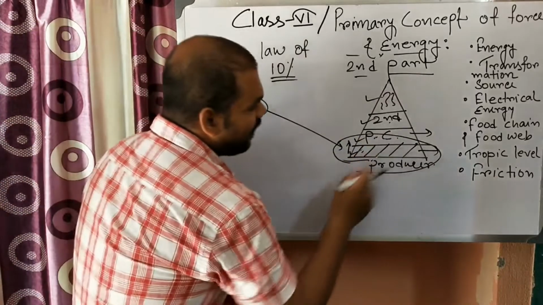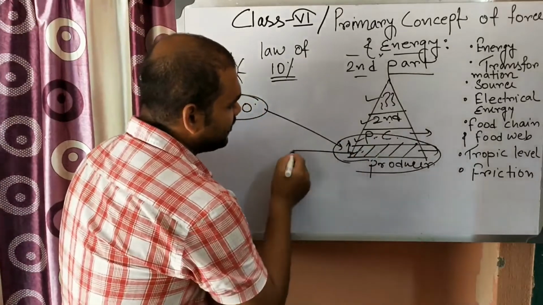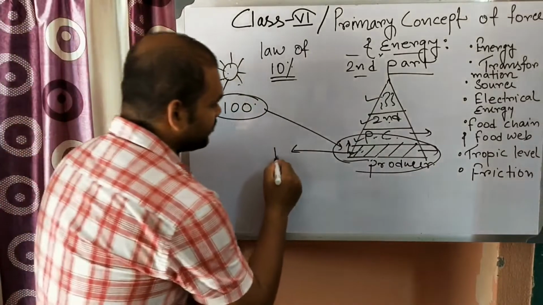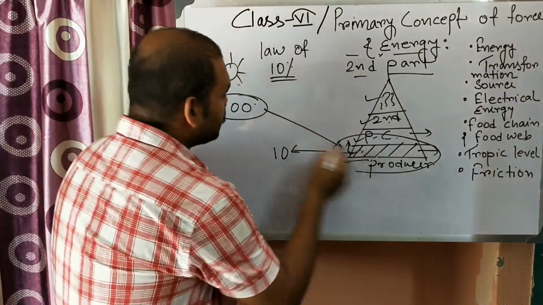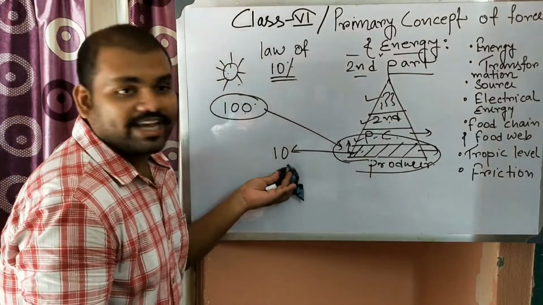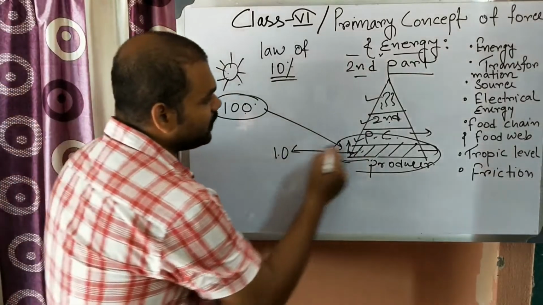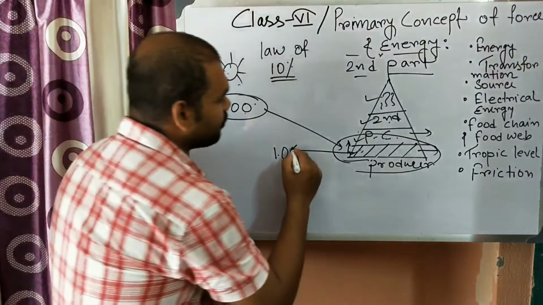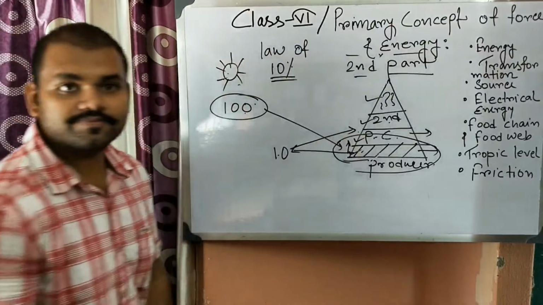So how much percentage will it store? 10%. And 10% of 100 is 10. So the producer takes 100, but it stores 10, and this 10 will be available for the second trophic level. So the second trophic level will get 10.